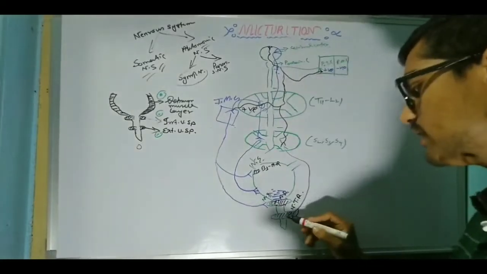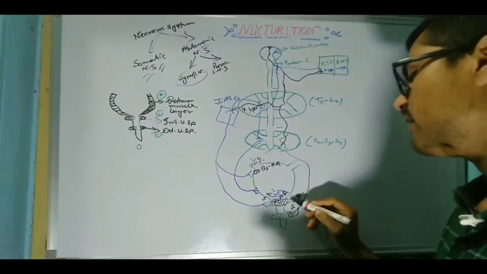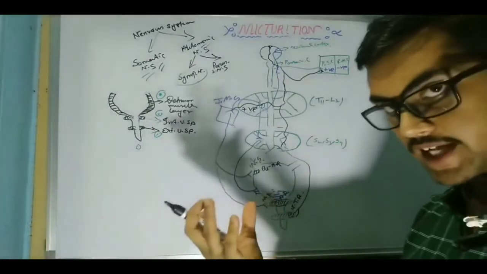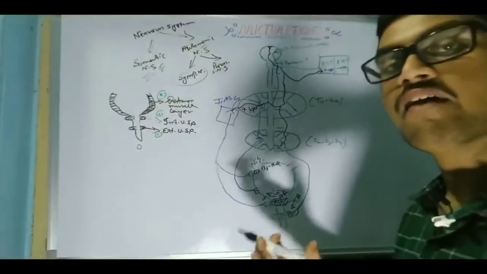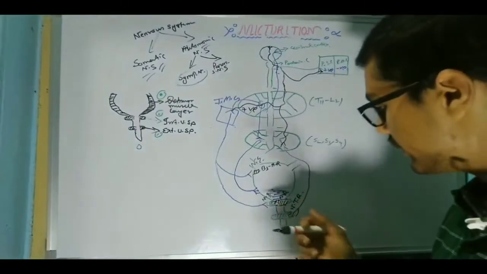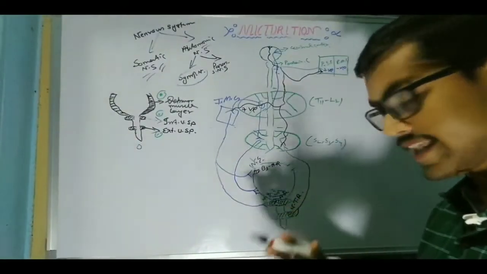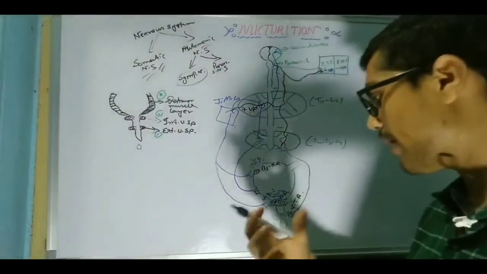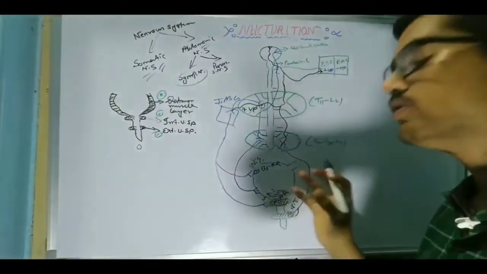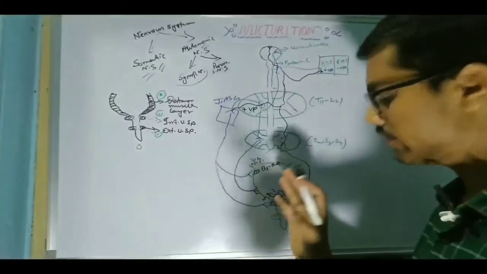So, when both the external and internal urethral sphincters are closed and the urinary bladder is relaxed, urine will easily fill into the urinary bladder. But when the internal and external urethral sphincters both become open and the urinary bladder remains contracted, urine will not be able to fill into our urinary bladder.